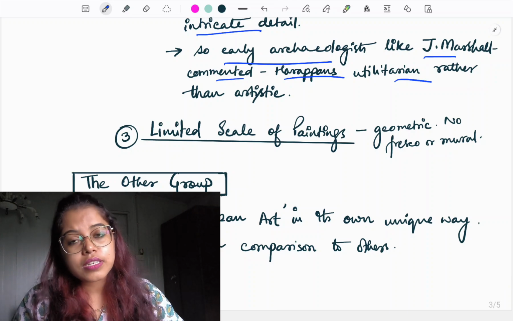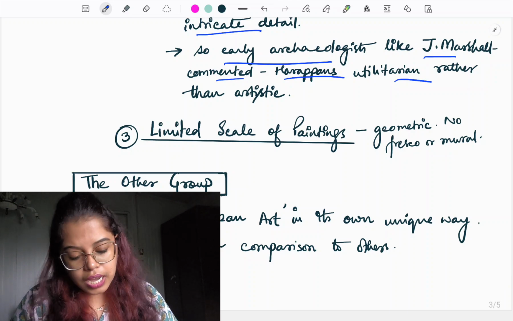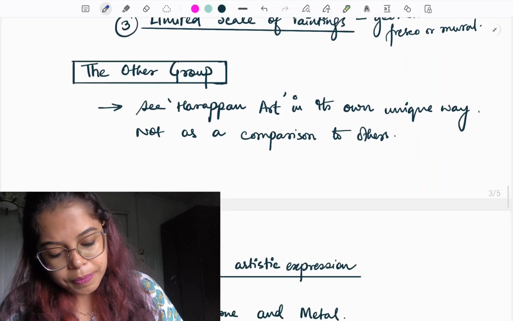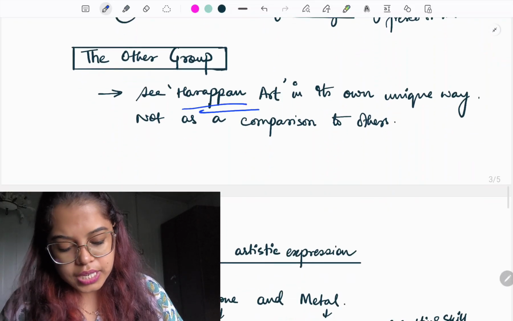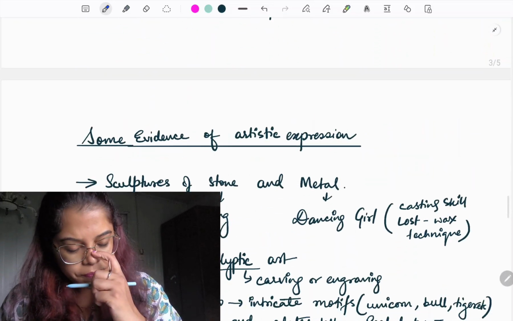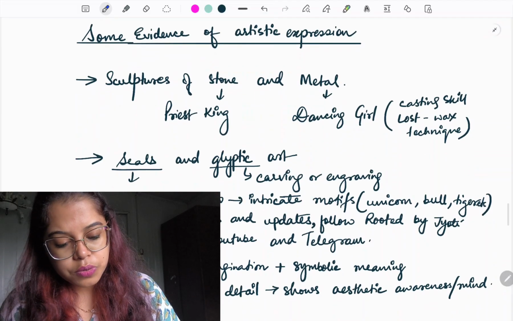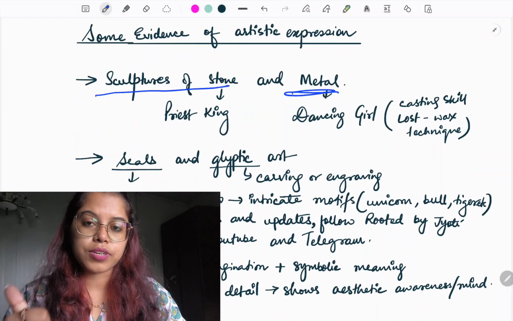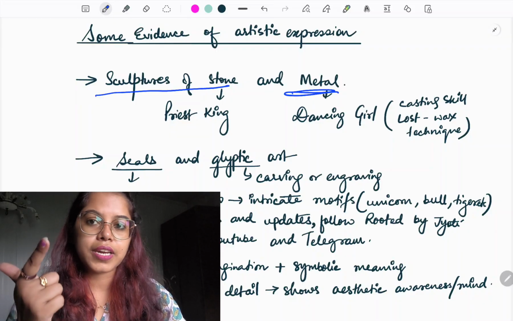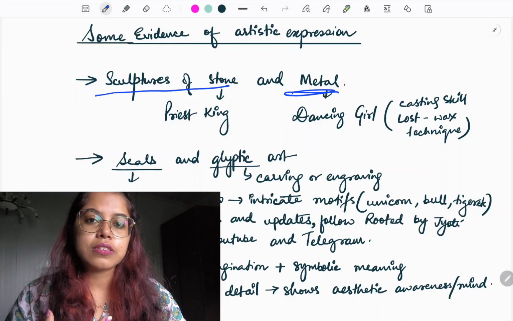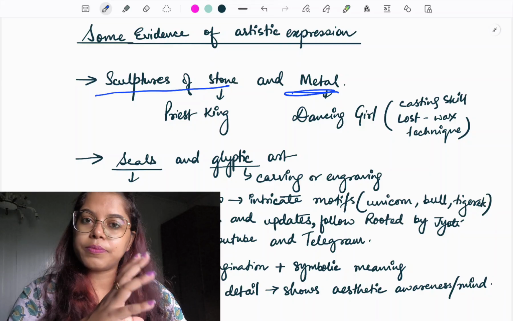But what is the opinion of the other side? So the other group says that the Harappan art should be seen in its own unique way. For example, इन्होंने बोला है the sculptures of stone and metal जो हमें मिला है हरप्पा में. For example, we have the bronze dancing girl and we have the priest, the bearded priest. Bearded priest क्या है, एक stone का sculpture है.